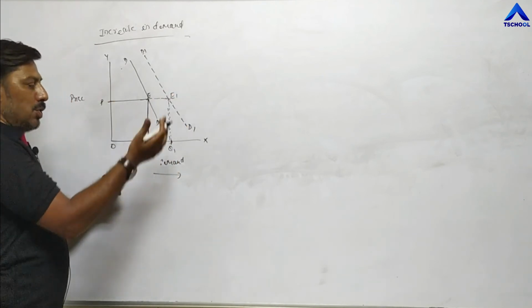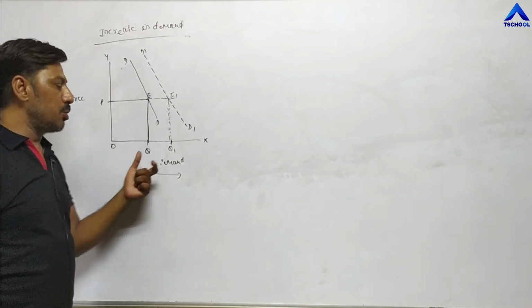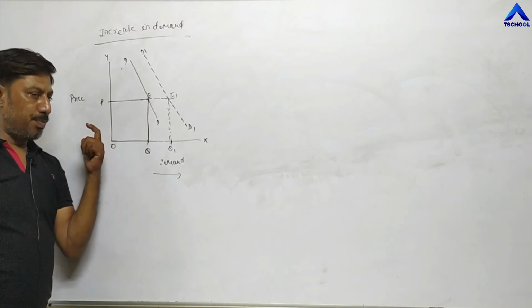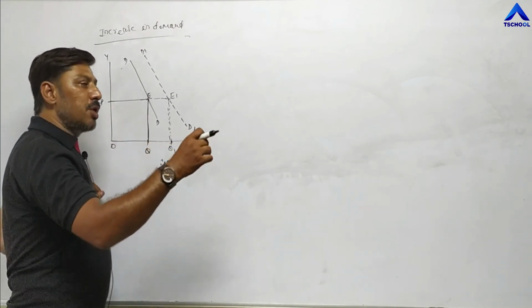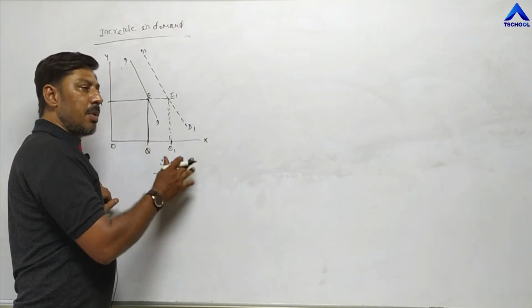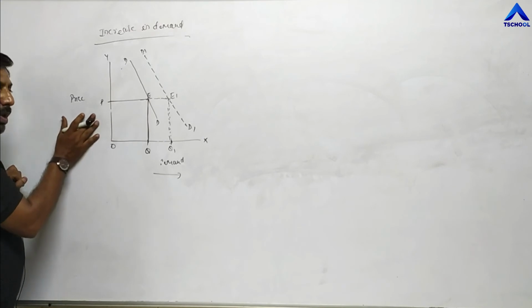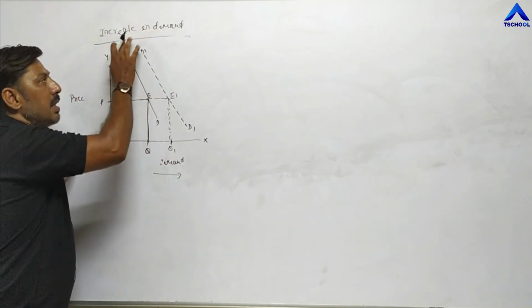Price is the same, yet demand increases. Why? Due to other factors. For example, the income of the consumer increases, so he increases his demand. If the taste and preference of a particular consumer becomes favorable for a commodity, he will increase the demand. But price remains the same; there is no change in price. If due to other factors demand increases, it is called increase in demand.